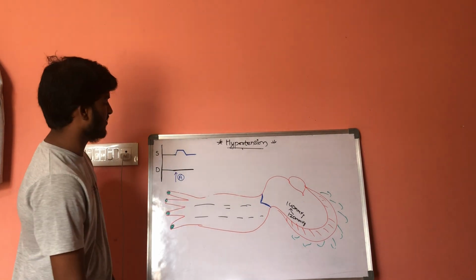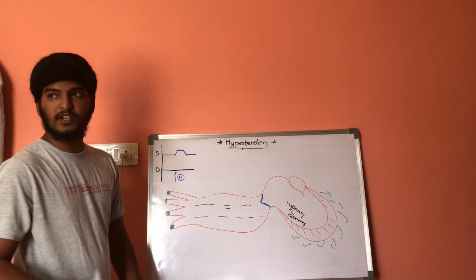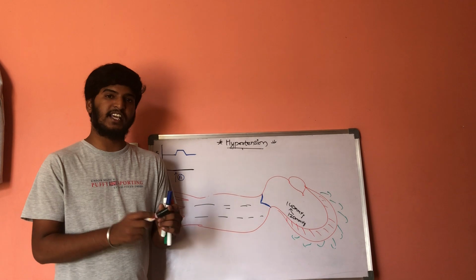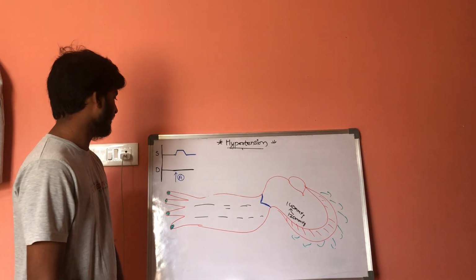So what does this drug tell us? This drug helps in increasing the systolic pressure, but there is no effect on diastolic pressure.